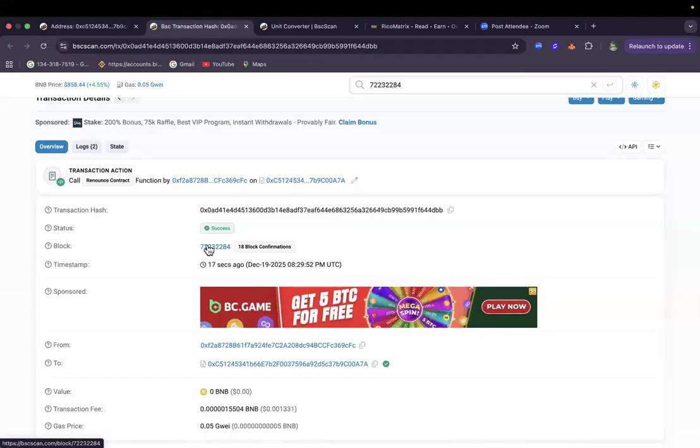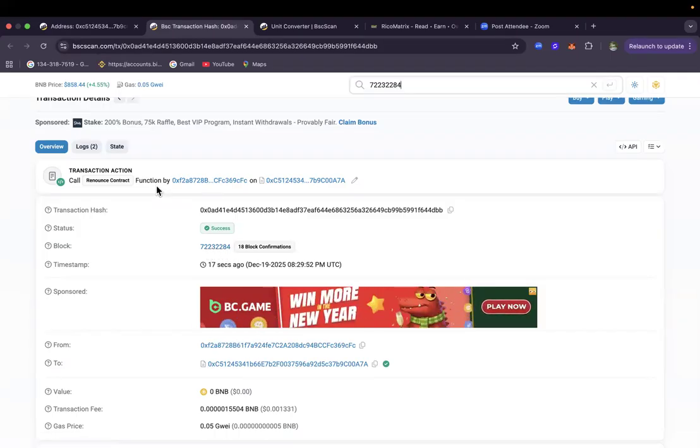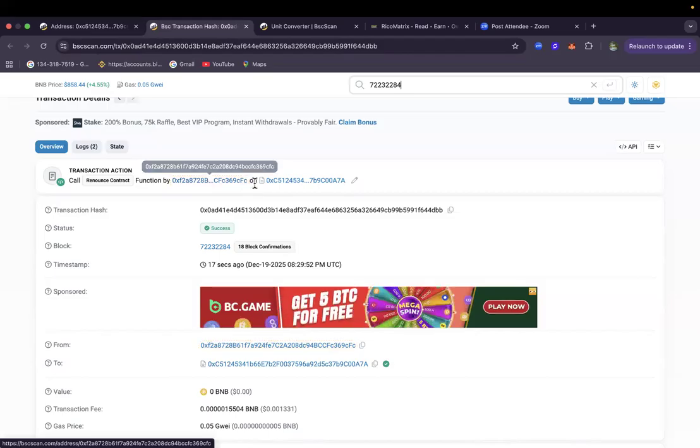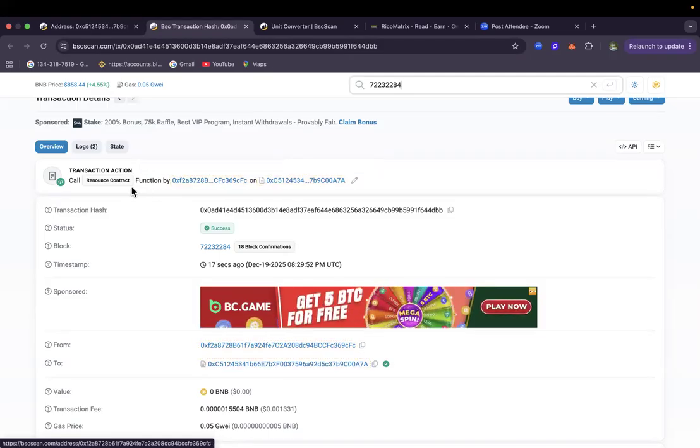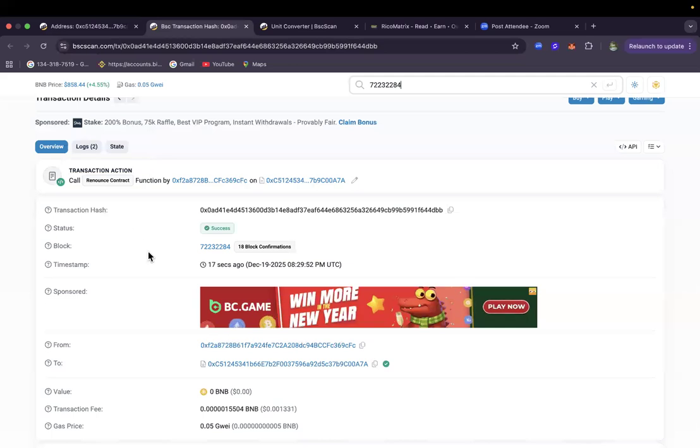So this is the block number. Take note of it. If you query this block number anywhere, anytime, it will show you this transaction that this contract was renounced. Who called the contract? This wallet called the contract, which is this contract, to renounce it. That is just what it means.